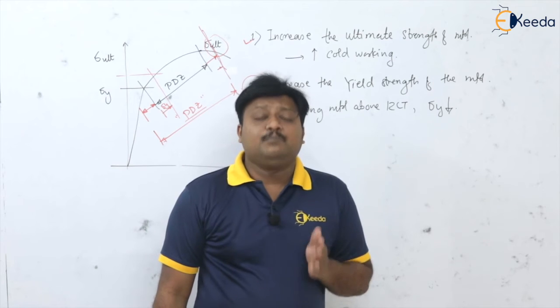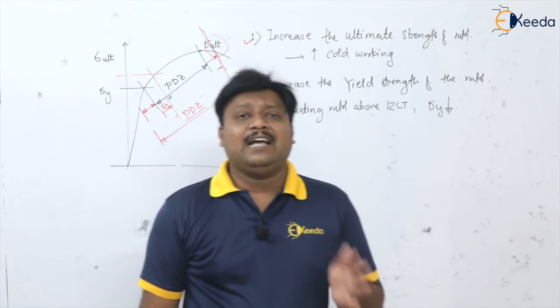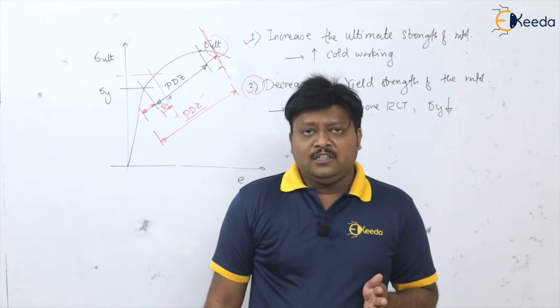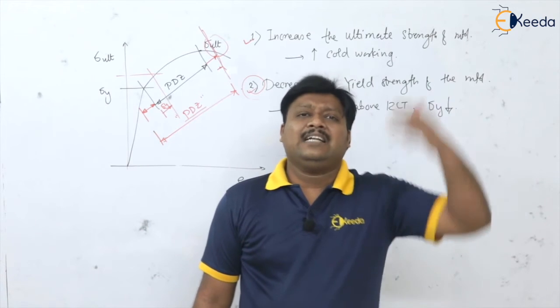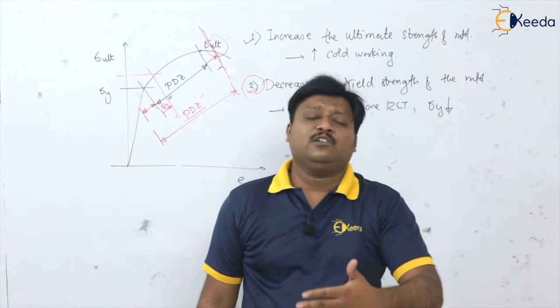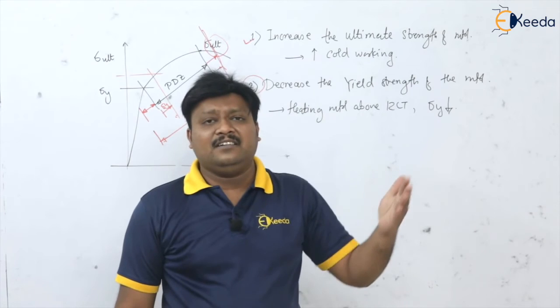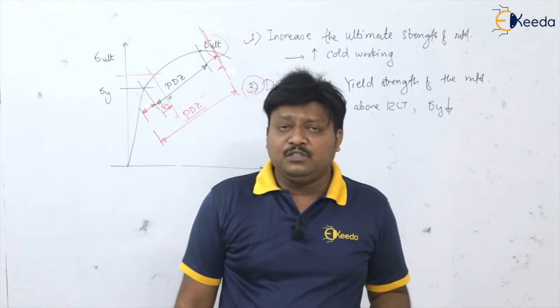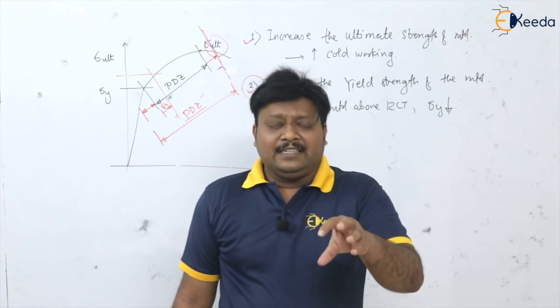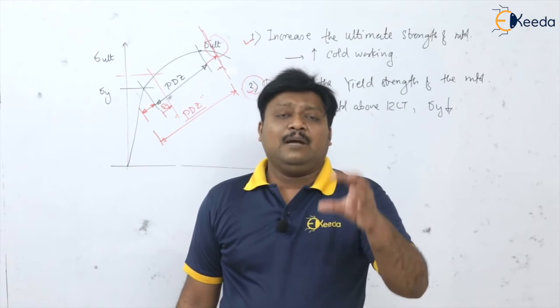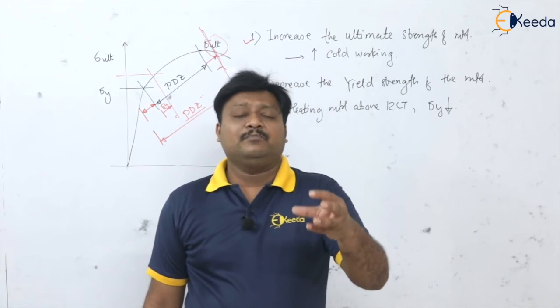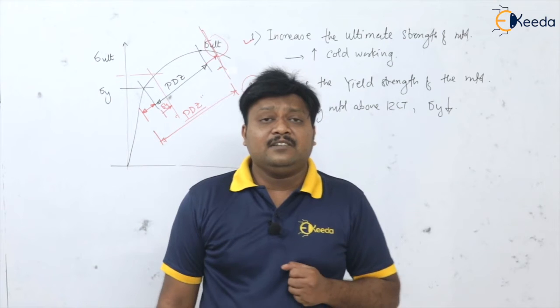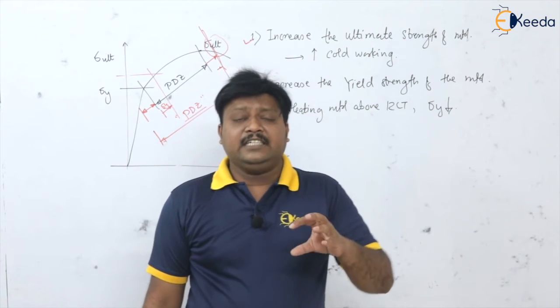Why steel? Because we know that steel is having the allotropic forms. So it is at room temperature, at higher temperatures. Say if I talk about the alpha iron and delta iron, they are having the body centered cubic structures. But gamma austenite, what is the crystal structure? It is the face centered cubic structure, isn't it?